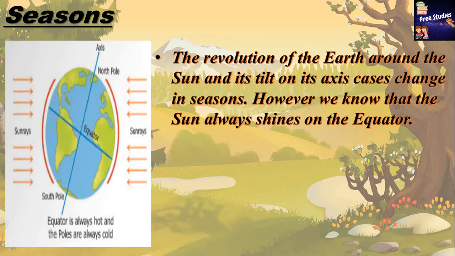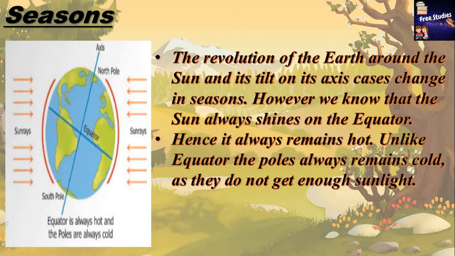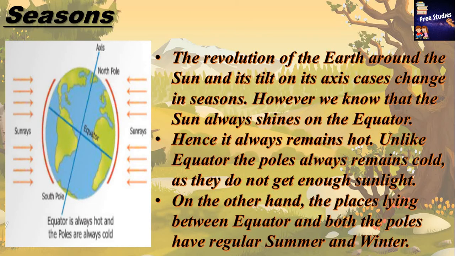However, we know that the sun always shines on the equator, hence it always remains hot. Unlike the equator, the poles always remain cold as they do not get enough sunlight. On the other hand, the places lying between the equator and the poles have regular summer and winter.